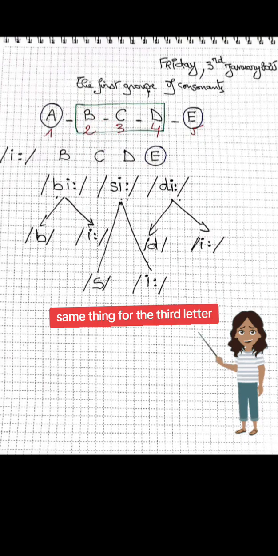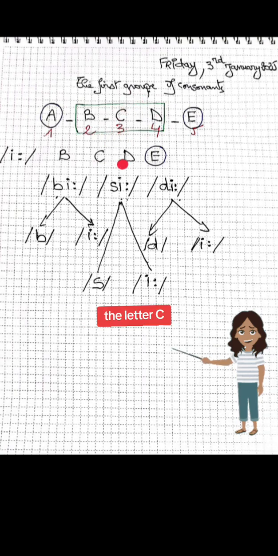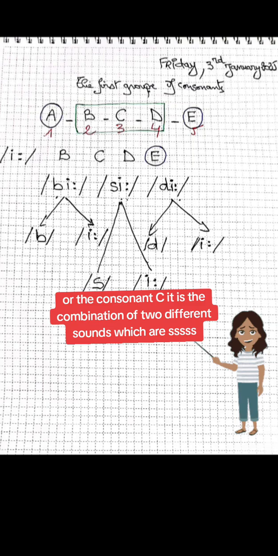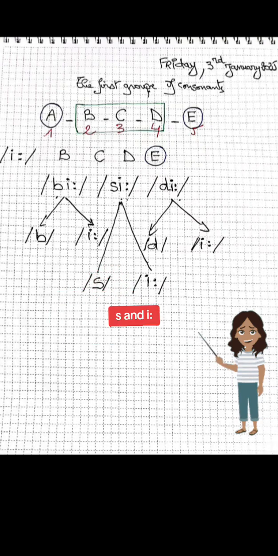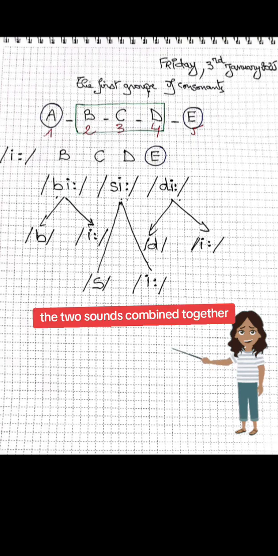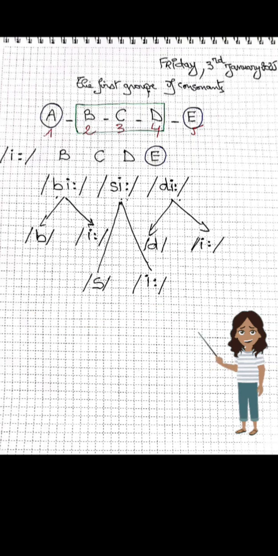Same thing for the third letter, the letter C. The consonant C is the combination of 2 different sounds, which are S and E. The 2 sounds combined together make the letter C.